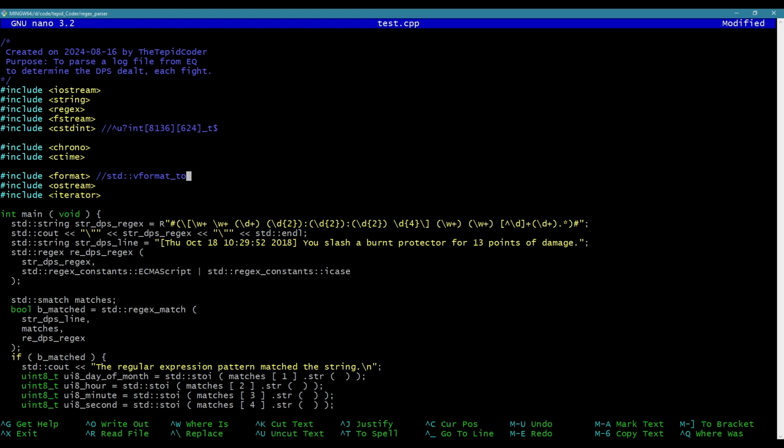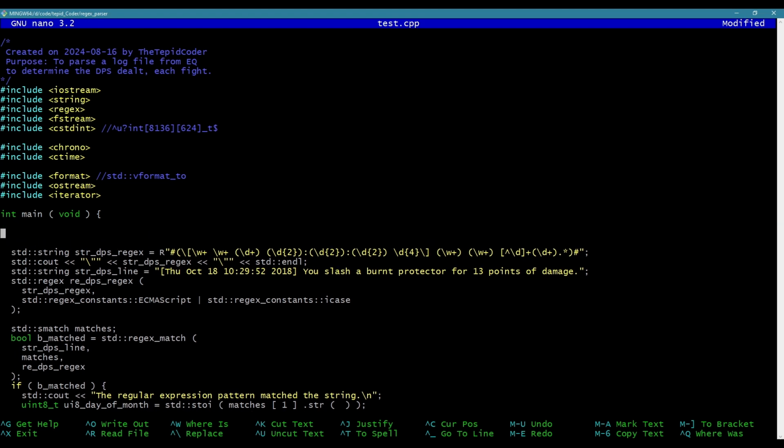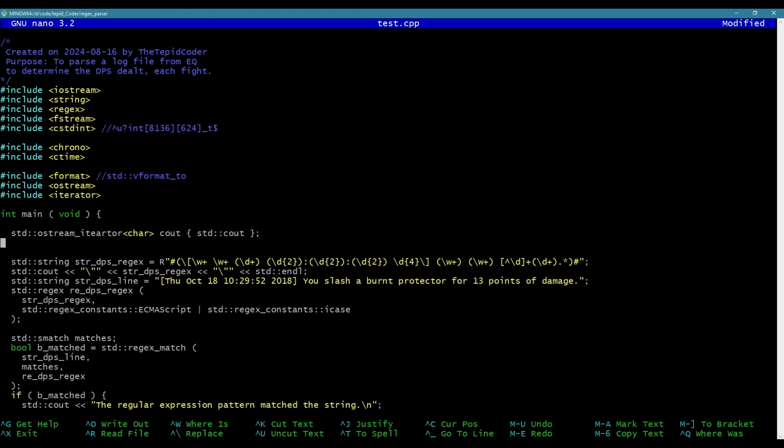So let's just get that set up real quick. So I'm going to say standard ostream_iterator of type character. I'll call it cout, which is going to come from standard cout. That's going to let me do standard vformat2 cout. You know, this is only a test, let's say, and then standard make_format_args. I'll say test. All right. We'll confirm that works real quick.